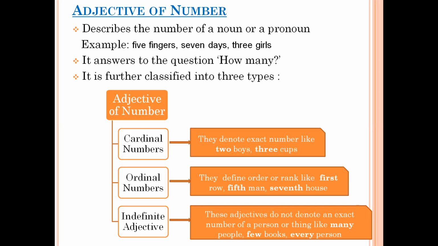Then comes ordinal number. Here we talk about the rank or the position of a noun. For example, he stood first in the class. So first is the position. It is a kind of ordinal number.